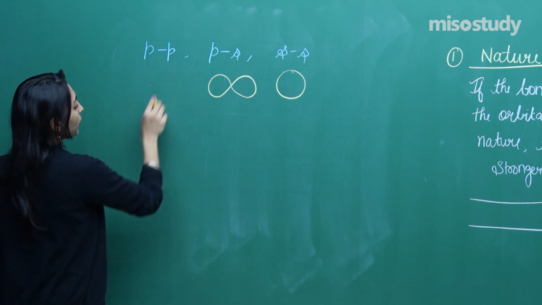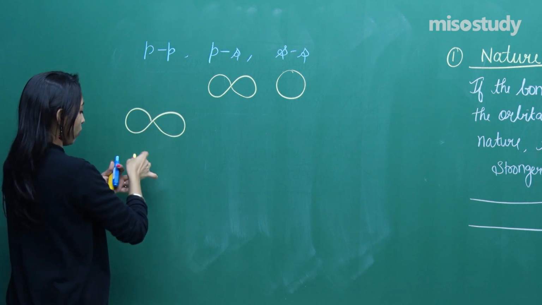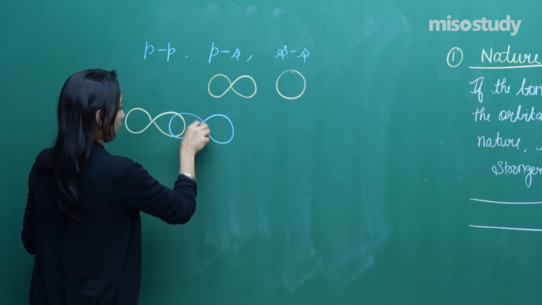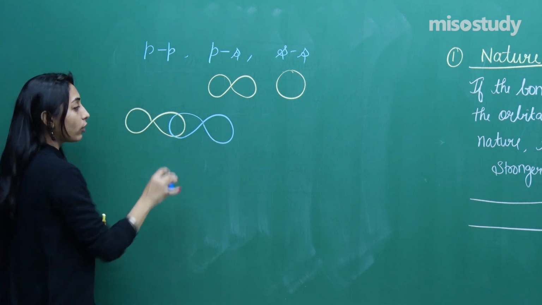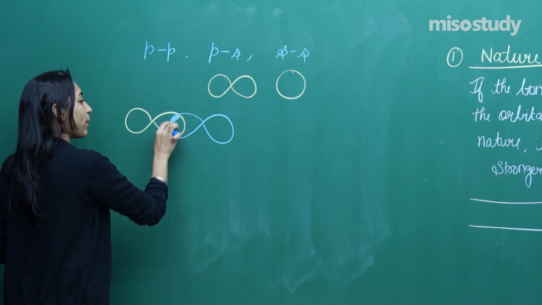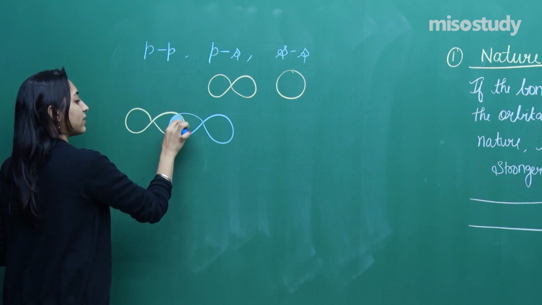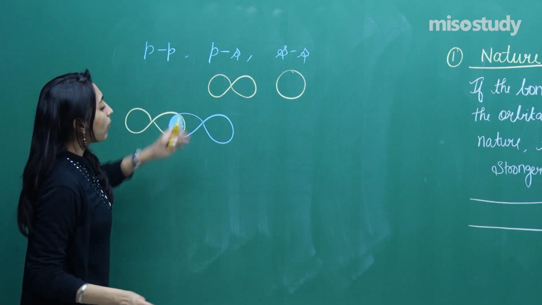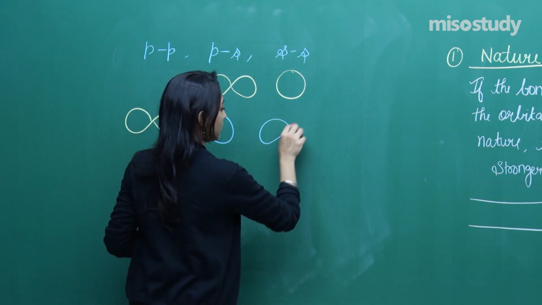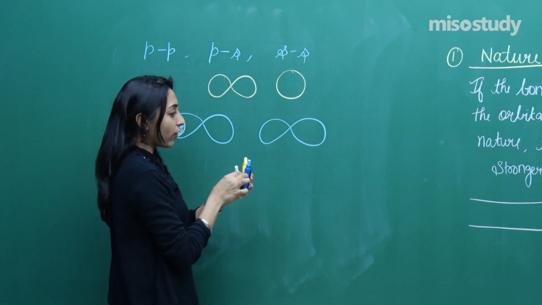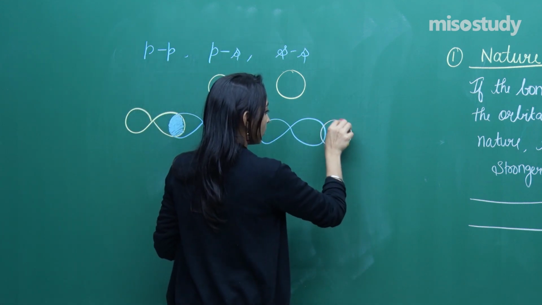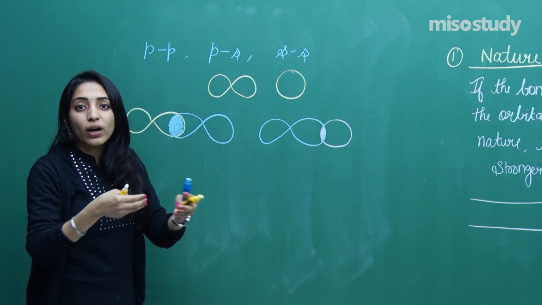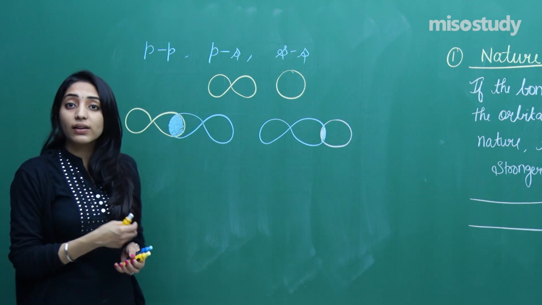So if I am talking about a pp overlap, one orbital, another orbital. I have tried to draw the same size. You can say, ma'am, this is the size of overlapping. I mean, this is the space which is covered during overlapping. Now if I am talking about ps overlap, p is still the same, but if I draw s, only this much space is occupied because the two can't come very close to each other.